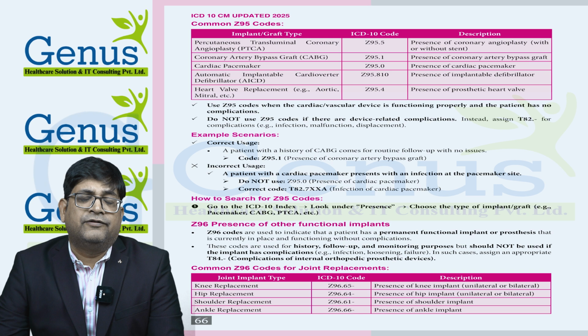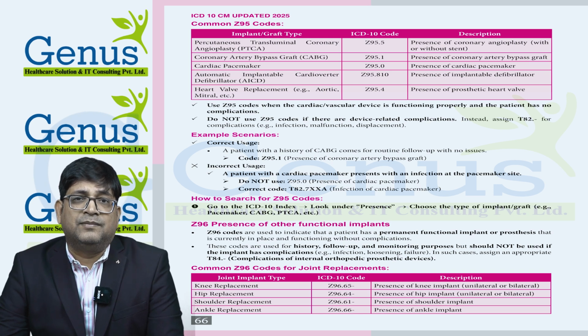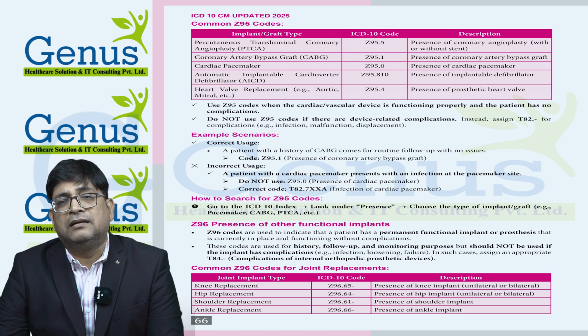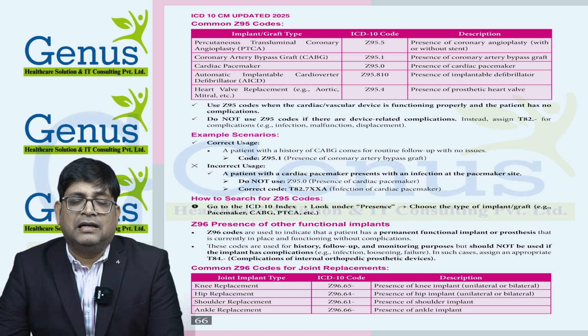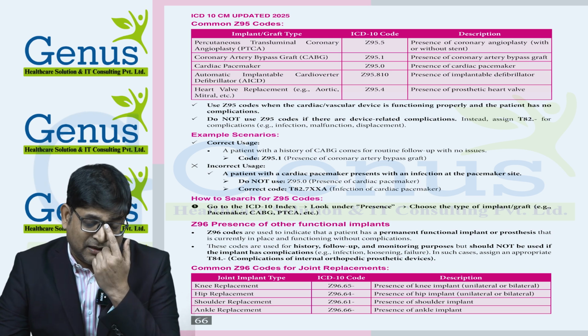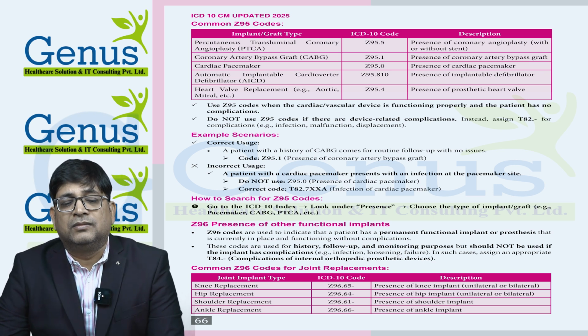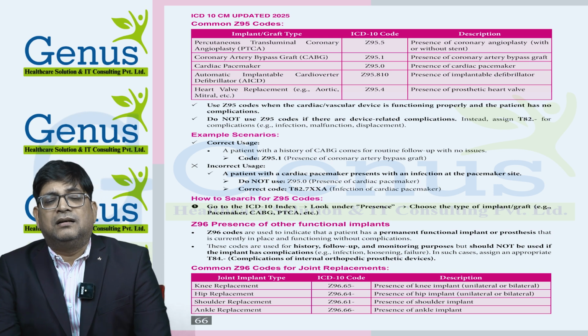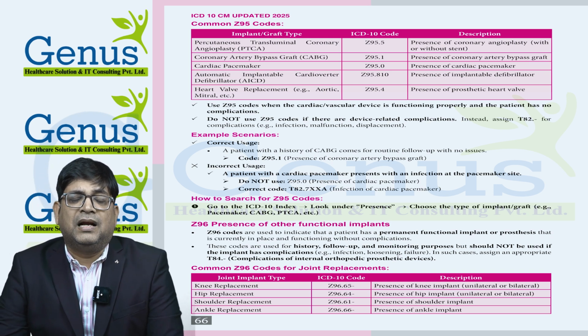If you are able to remember these codes, it will save you a lot of time. And as I told you, when the patient crosses the 40-45 years of age, these are the frequent procedures performed. Then we have other functional implants, such as joint implants.